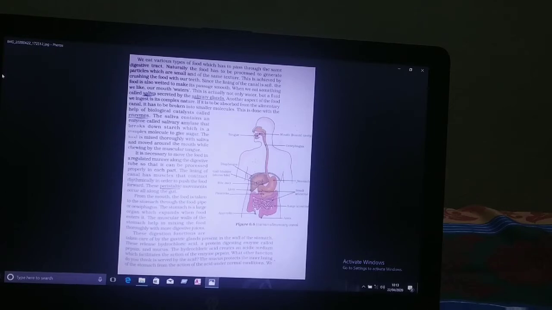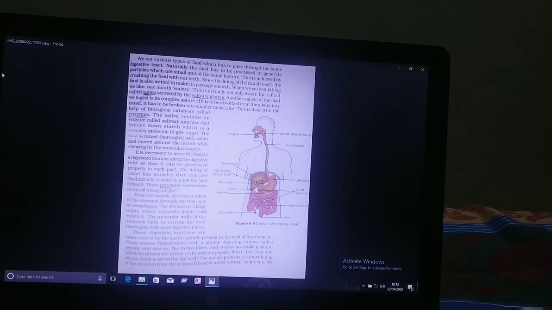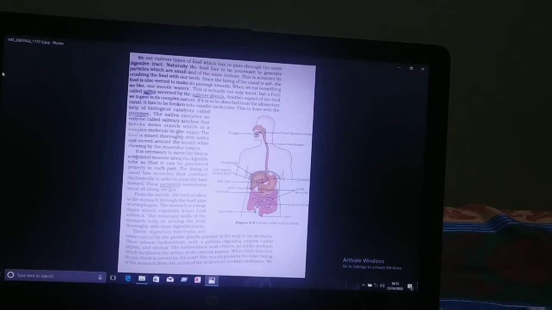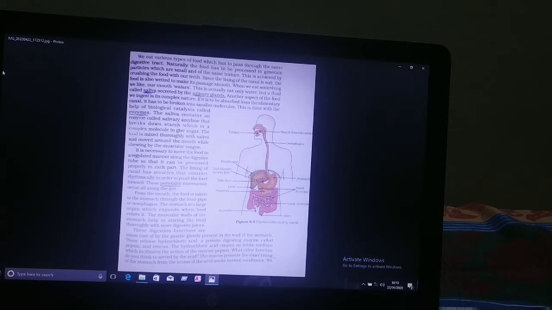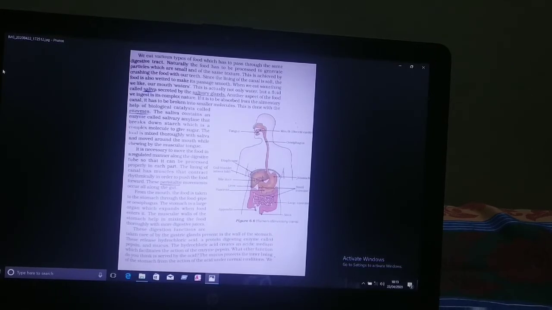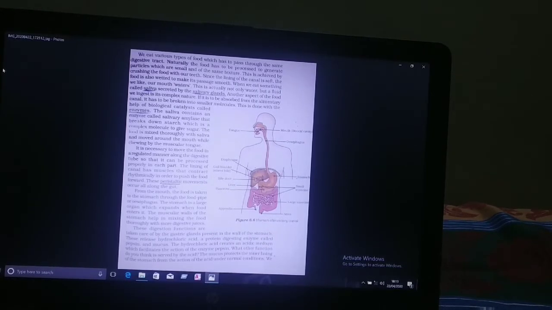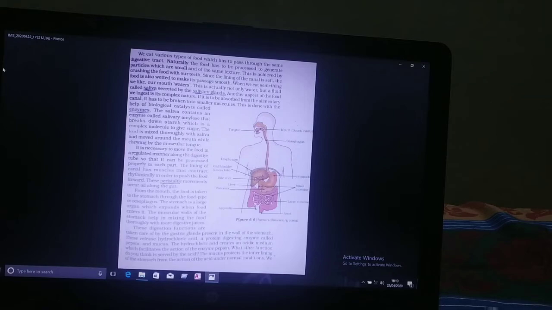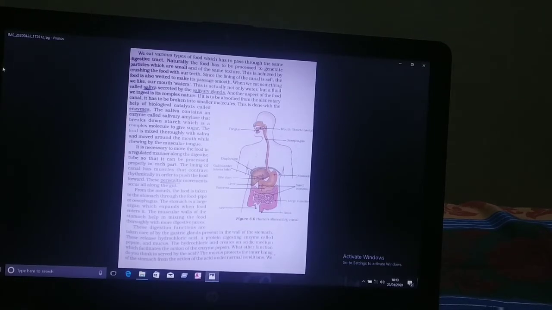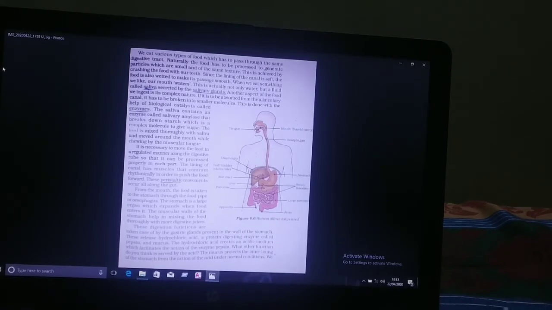The food is further digested in the stomach. The glands present in the walls of the stomach secrete gastric juice. The gastric juice contains three substances: hydrochloric acid, the enzyme pepsin and mucus. Due to the presence of hydrochloric acid, the gastric juice is acidic in nature.